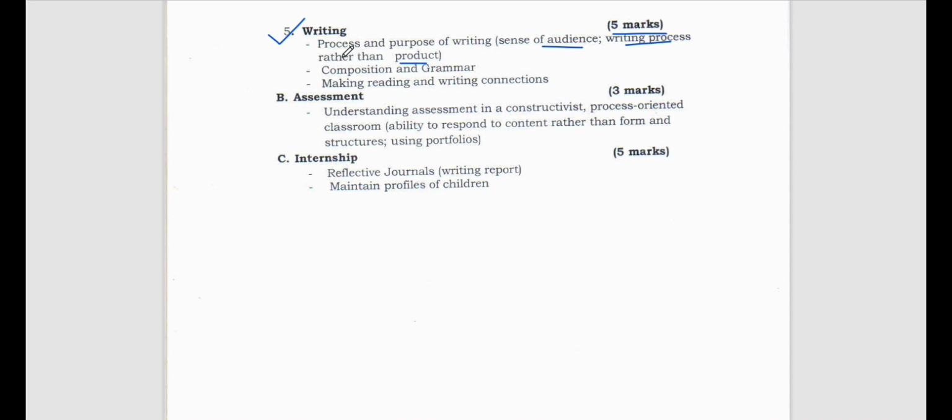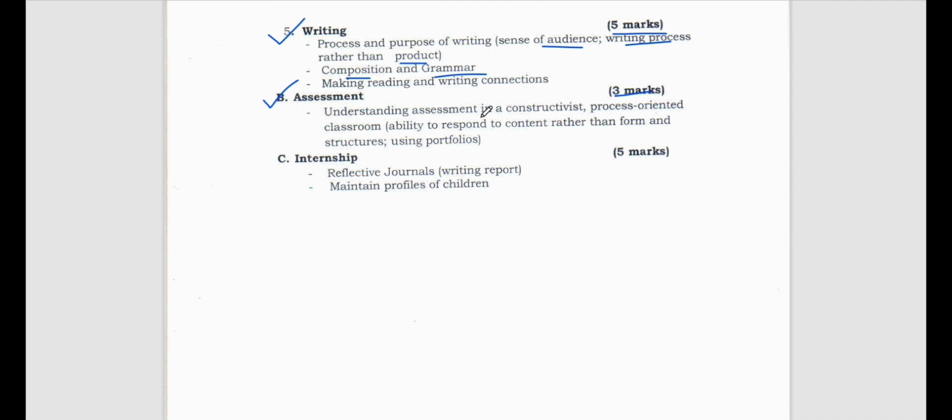Then composition and grammar. You know what is composition and what is grammar, right? So composition you have to know very well, then you have to know grammar, the parts of speech, everything you need to read in detail, right? Then we do part B, that is assessment. This assessment is for 3 marks.